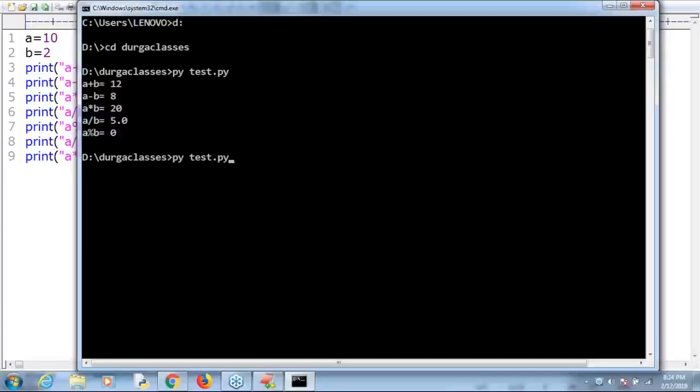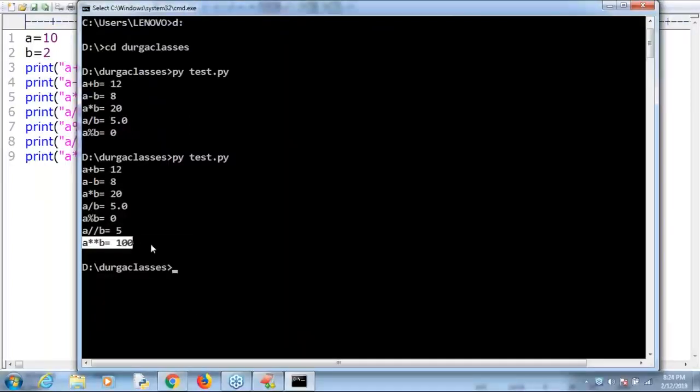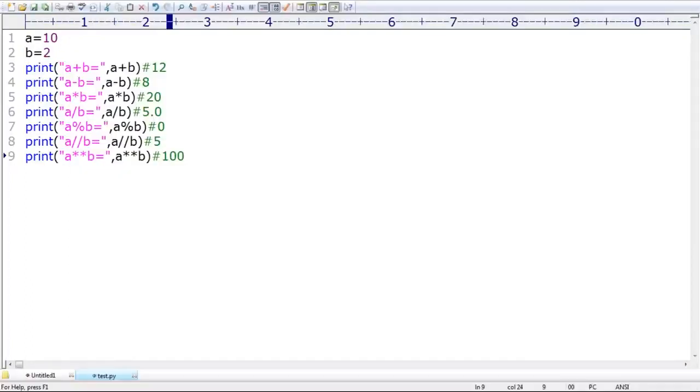Let me execute this code. Am I in a position to understand, right? Okay. 5. A star star B is nothing but A power B, which is nothing but 100, sir. Yes. So this is what you people should be clearly aware of, right?